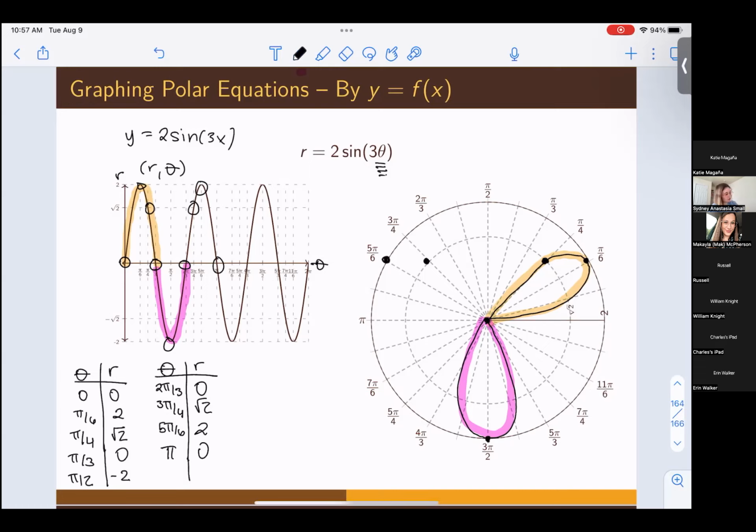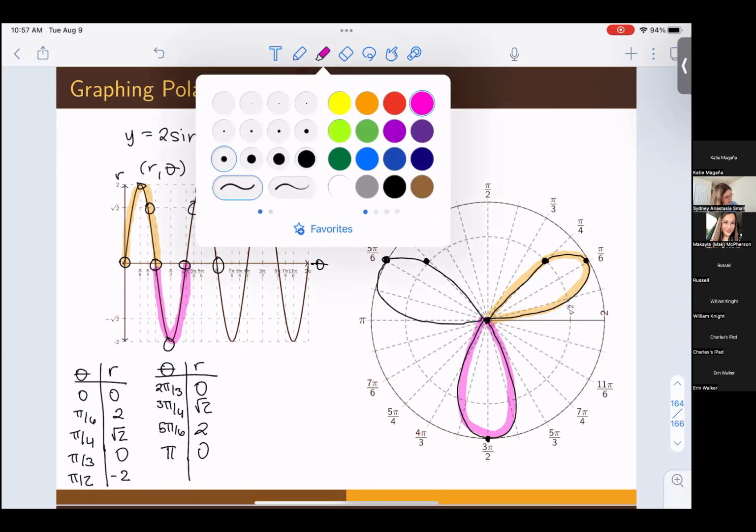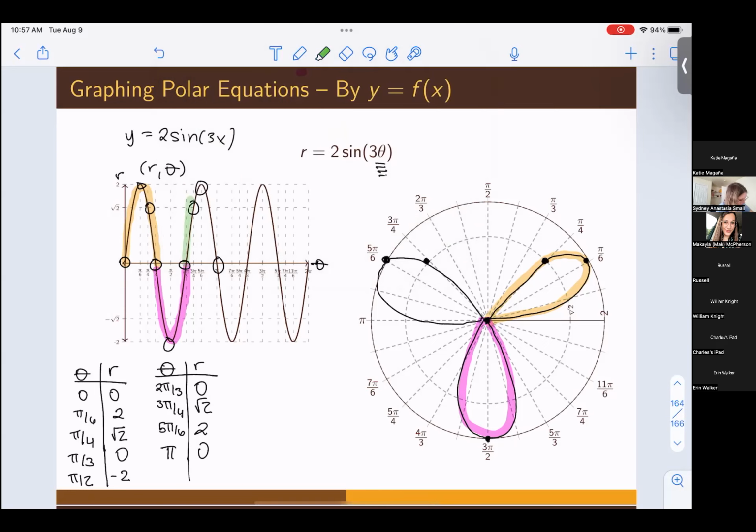Okay, so keeping that in mind, the final point we have is pi comma 0. So we're just back at the origin. So this is going to be another petal like this. Where is this on our rectangular graph? That is just here to here. So on our graph over here, that's just this loop right here. Cool. Now let's keep going and see what happens.